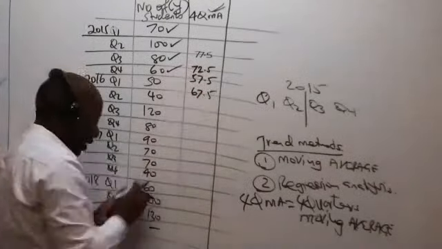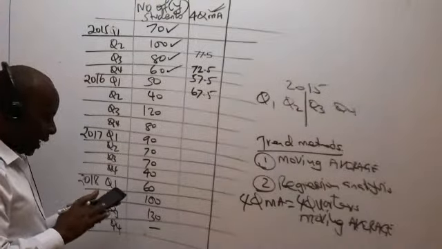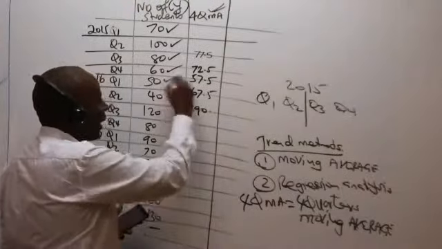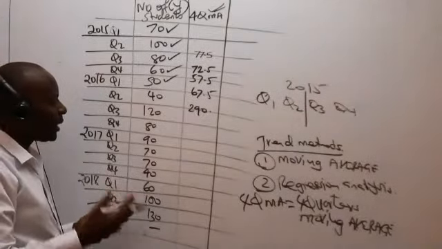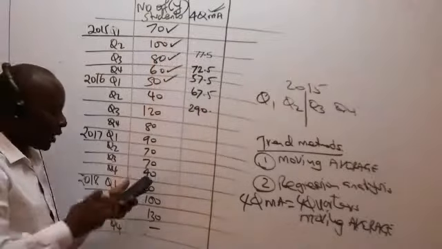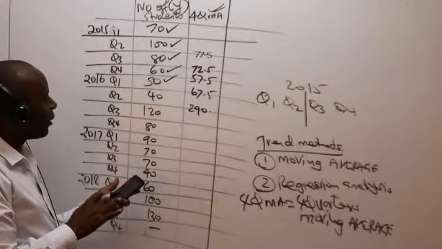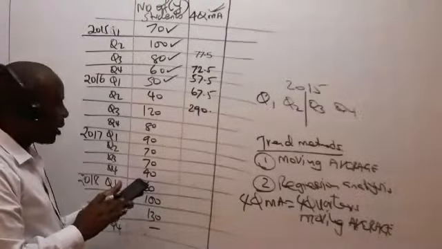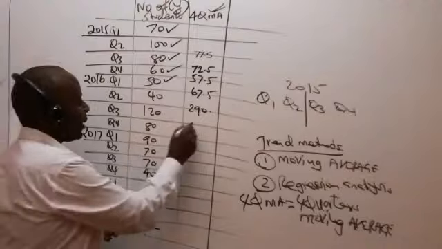67.5. I tick that. We have 50 plus 40 plus 120 plus 80. What am I getting? I'm getting 290. I tick that. We go to the next sequence of 4 numbers. Remember, we're picking 4 at a time because of the 4-quarter. So we have 40 plus 120 plus 80 plus 90 equals, I divide by 4, I'm getting 82.5.